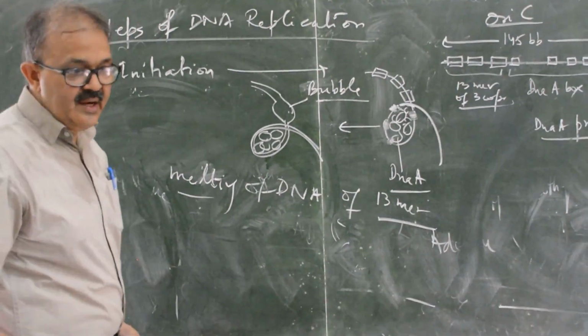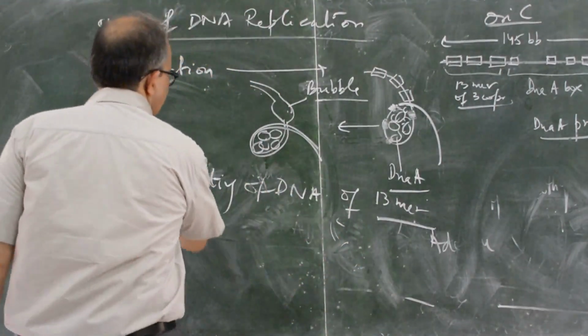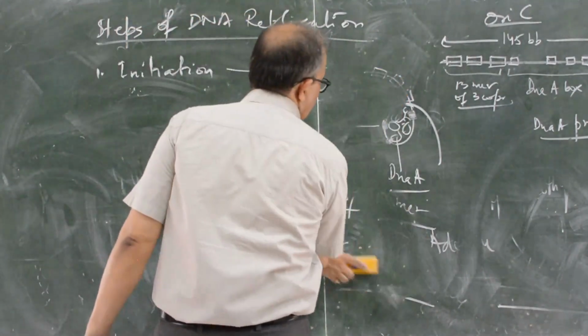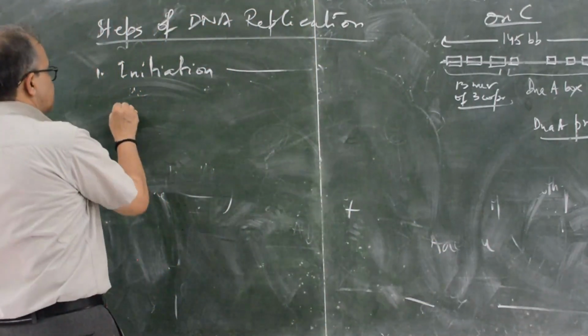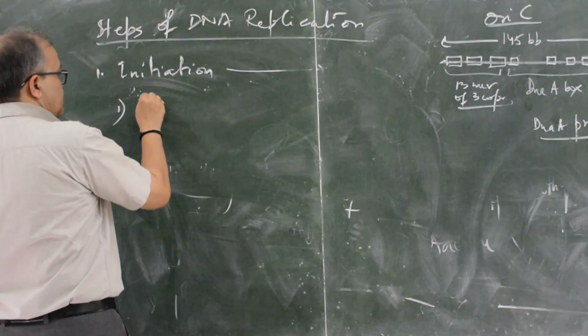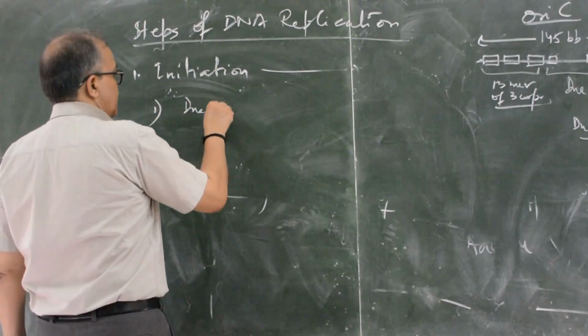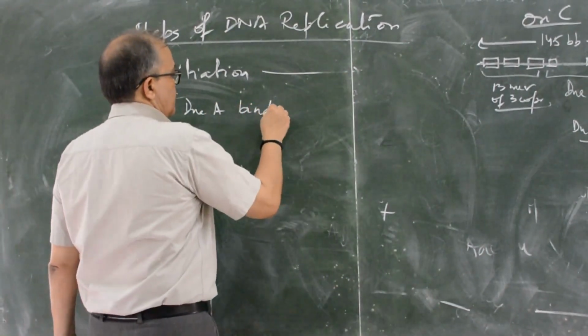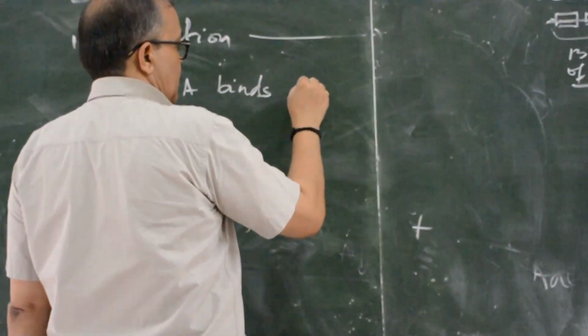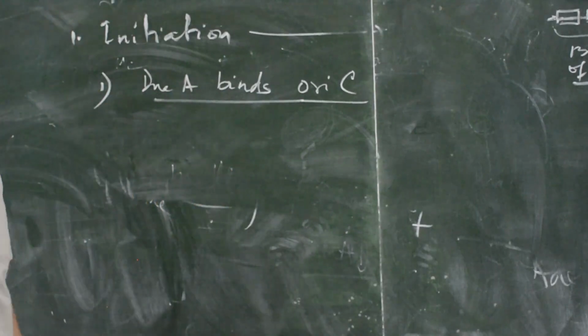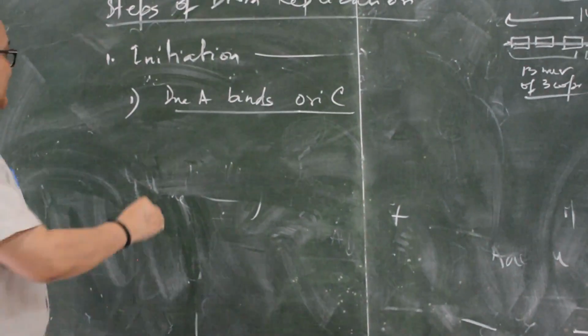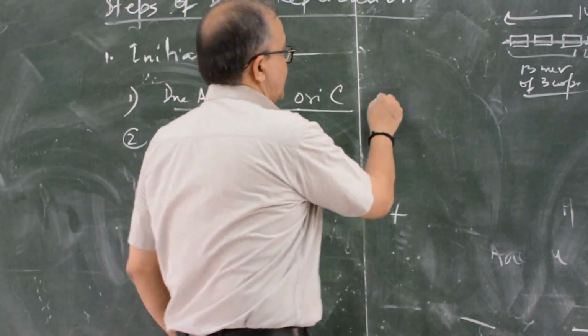So under initiation, the first step is creation of the bubble at the origin point. First, DnaA binds to oriC. First step. Second step, a bubble is created.